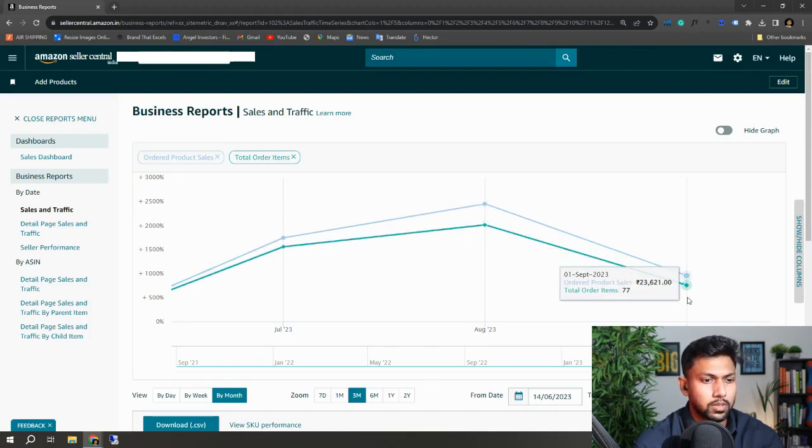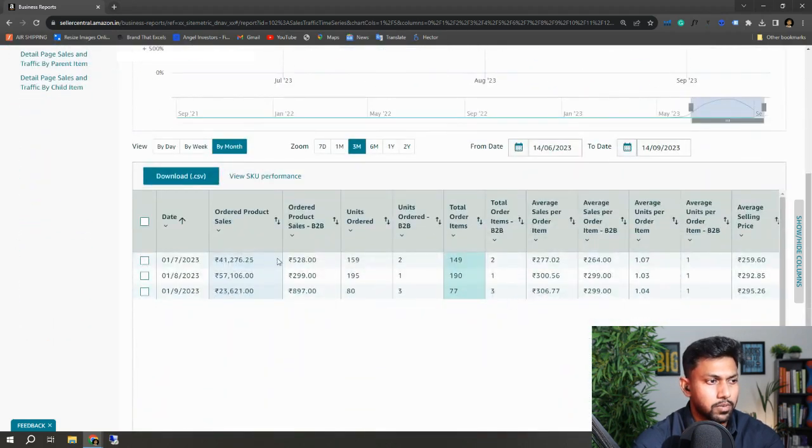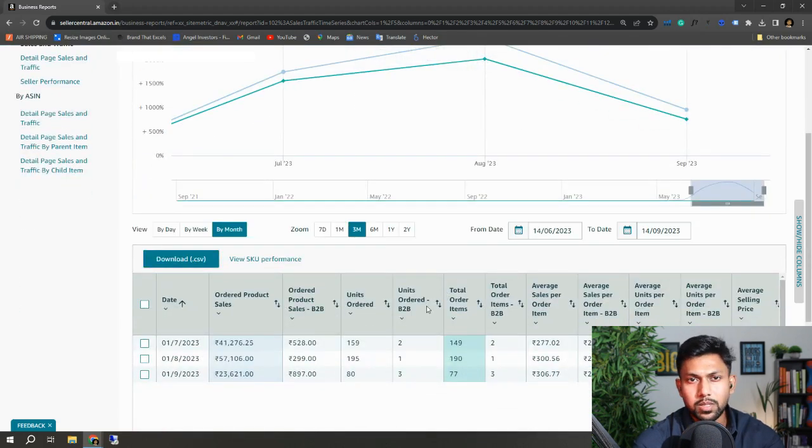Now this is just 13 days in September, and they're doing 77 units in sales. So this is how this account is performing. You can see the metrics here as well. We slowly started raising the price from the second month itself, and obviously with a rise in prices the sales drop a little bit, but they come back steady because with more ranking and more reviews, it comes back again.